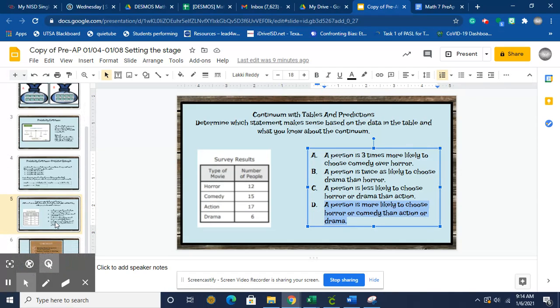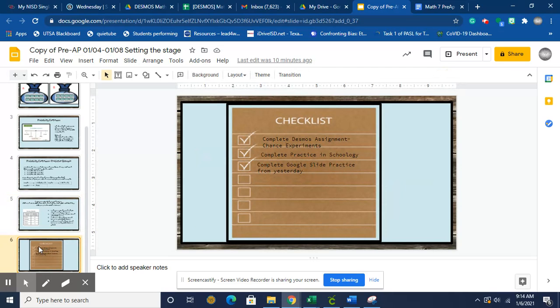All right, so that's kind of a quick rundown of what you guys are going to be expected to do today. So here is what you need to do. On your Schoology page, which we're going to go look at here in just a second, you have a Desmos assignment that's kind of going to walk you through this a little bit more. Then you have a 3-question practice in Schoology. Yes, I only gave you 3 questions, so it should be completed today. If you finish everything, and if you had not finished your list and tree diagram, SPURS, probability sample space, you need to do that as well. Don't forget to do the fundamental counting principle. And then once you're done with everything, I will see you guys tomorrow.